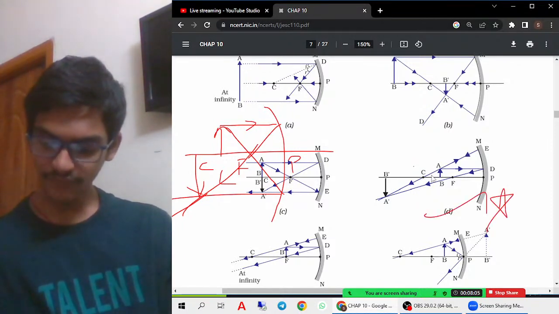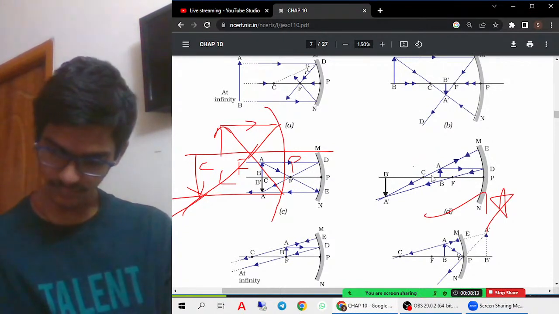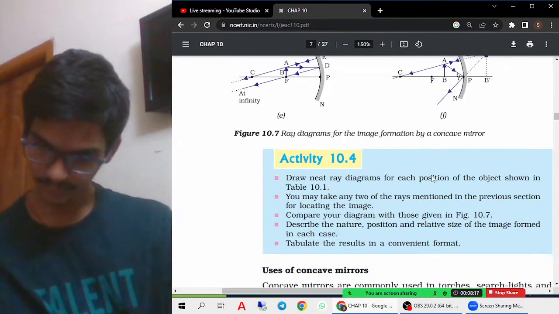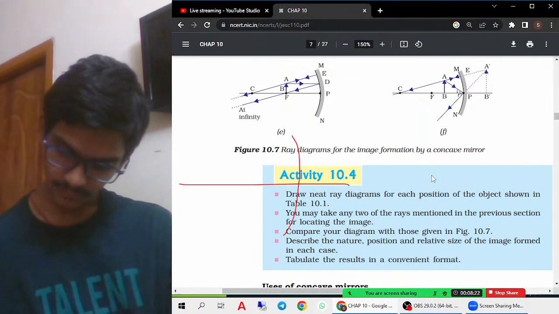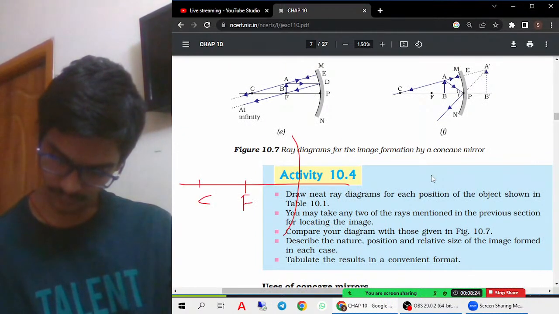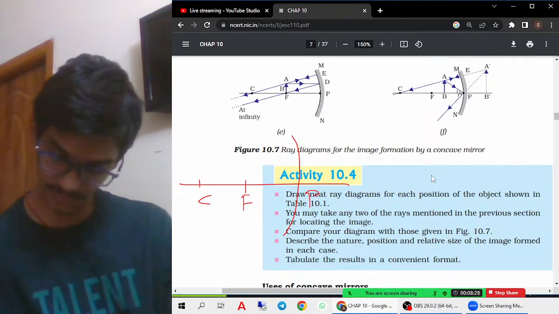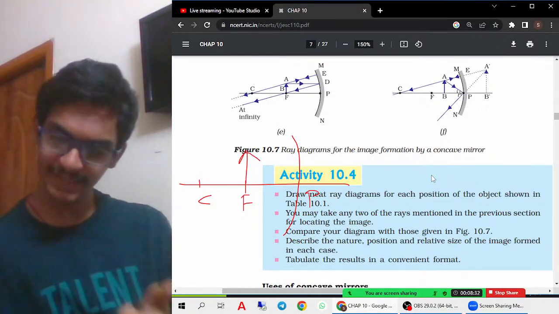Then the fifth case, let us see now. You must all remember this, very important. In the fifth case, first we kept the object at infinity.